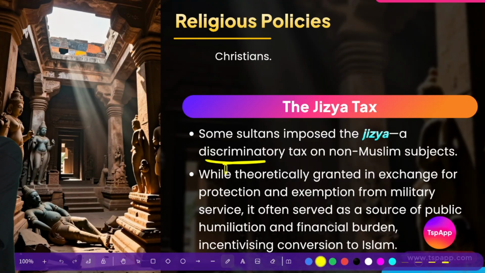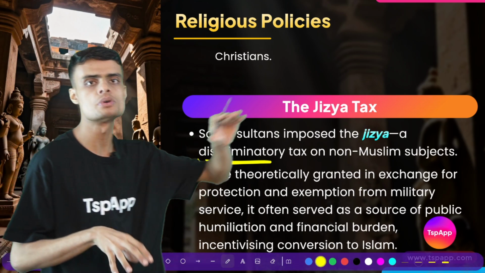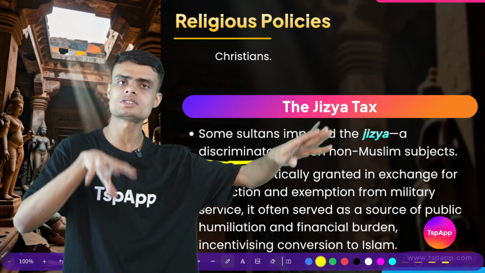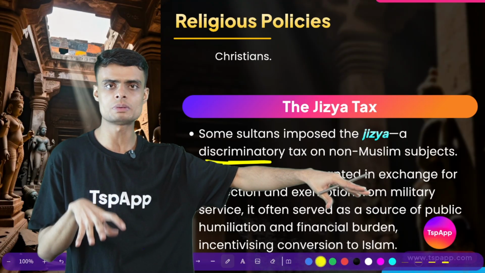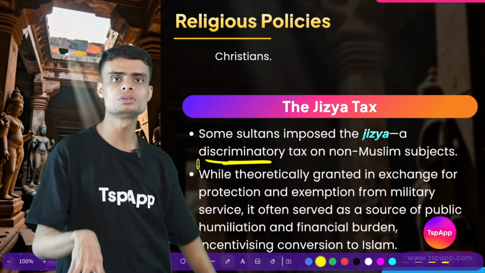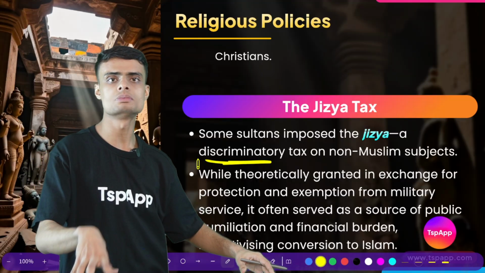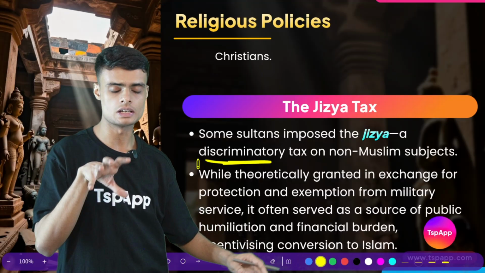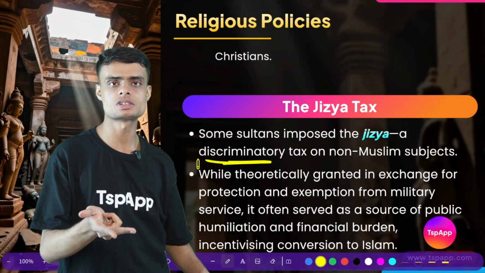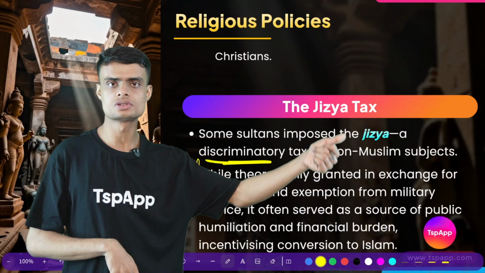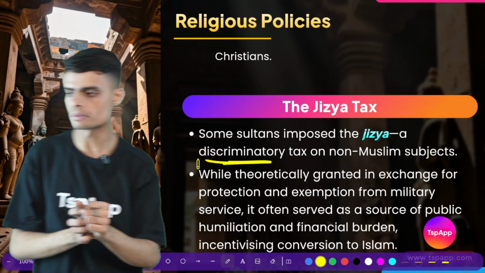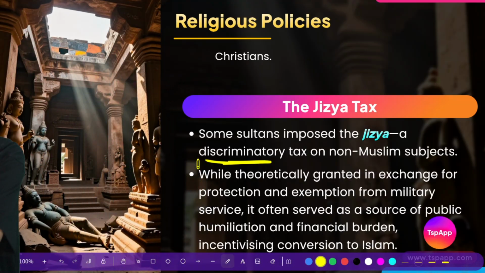Because it is imposed on some people and not imposed on other people, meaning it is imposed on Hindus, Jains, Buddhists, and not imposed on Muslims. Why did the ruler impose this jizya tax?